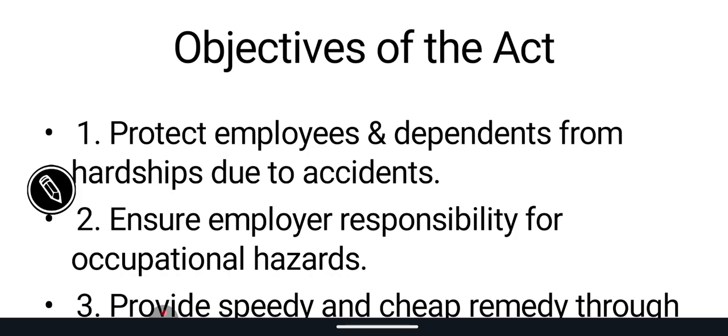This Act will protect him from depending on others and provide compensation for the injuries or the accident that he might have suffered.